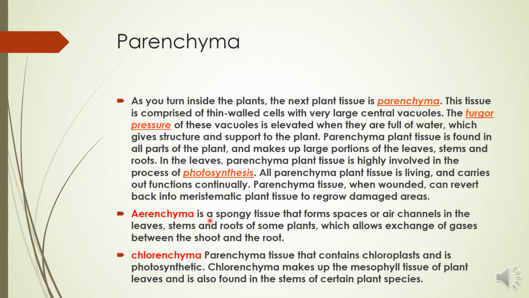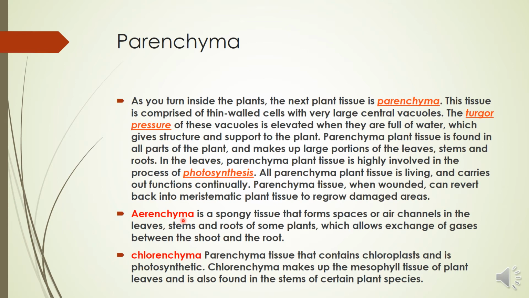Aerenchyma is mainly present in plants which grow in waterlogged areas. Waterlogged areas means where water in the soil is found in plenty. Like in the rice field, you can see the water amount is very high.